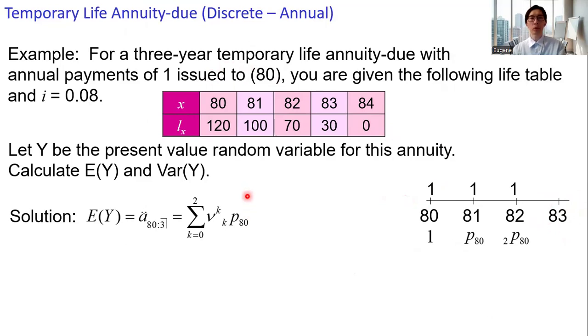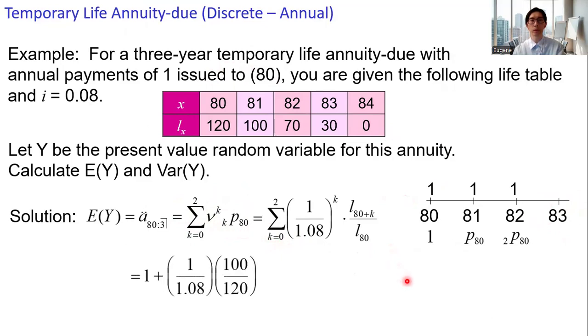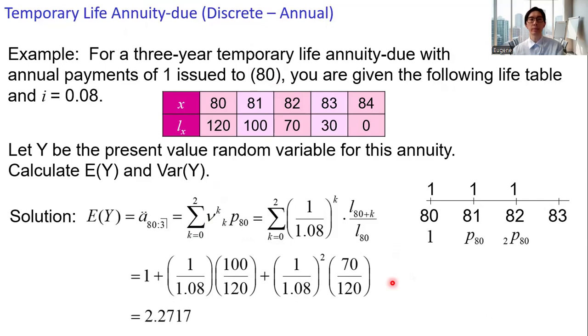All right, the more convenient expression, summation ν to the power k times kp80. Substitute the value for k equals 0, k equals 1, and k equals 2. Upon calculation, we get the expected value for Y, 2.2717.